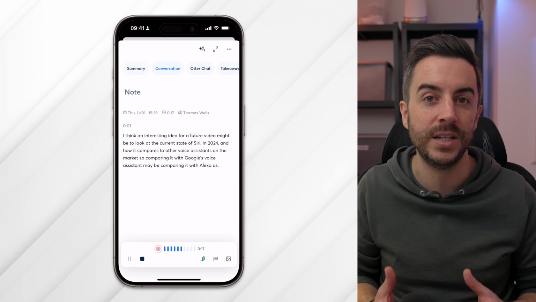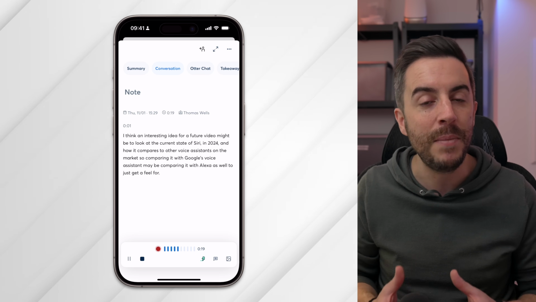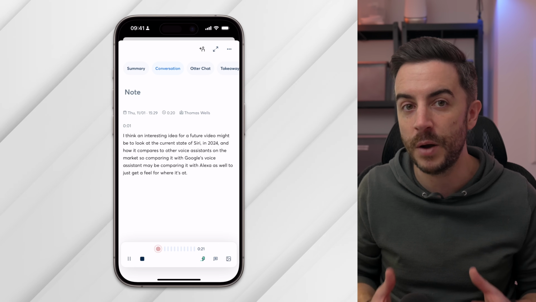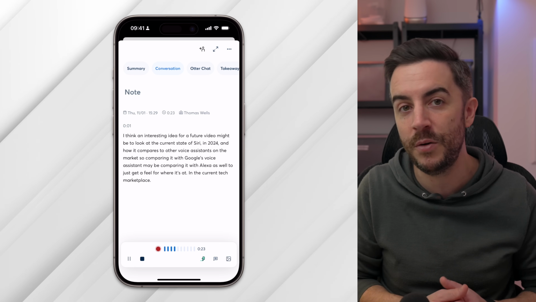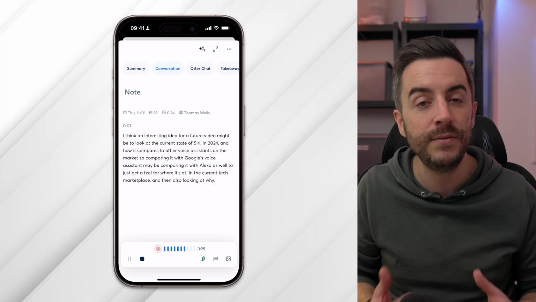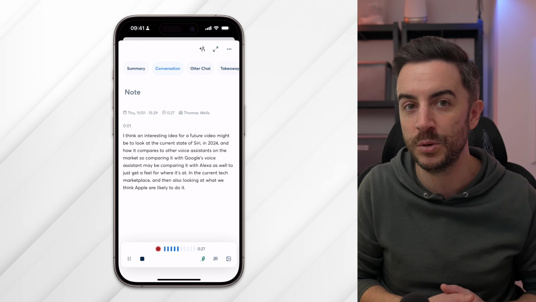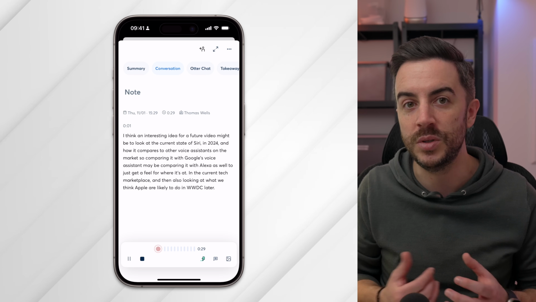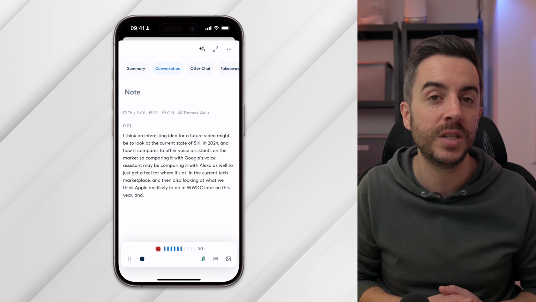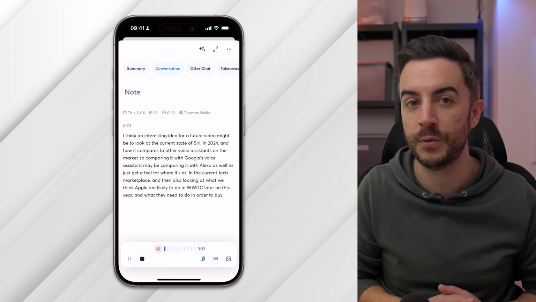Unlike the transcription, the summary isn't immediate. It may take a few minutes, possibly longer for very long audio pieces, but in my experience, it doesn't take long. It can even transcribe recordings with multiple people talking and assign the dialogue to different individuals. So you could use this to get a transcription of a podcast, for example.